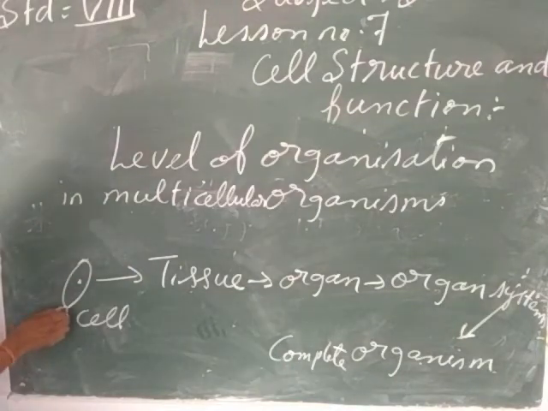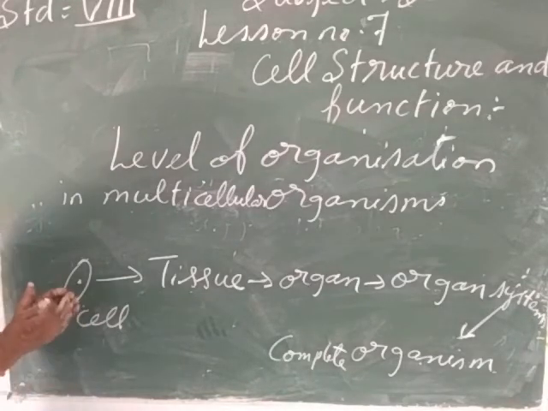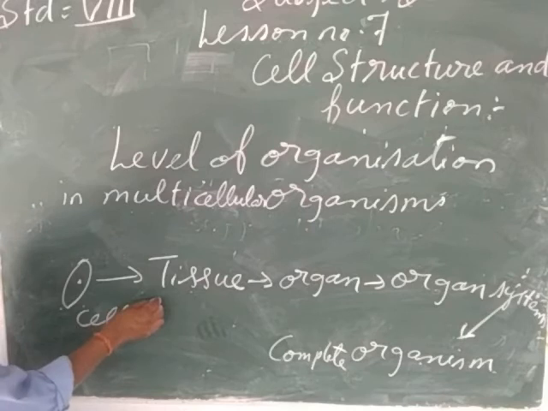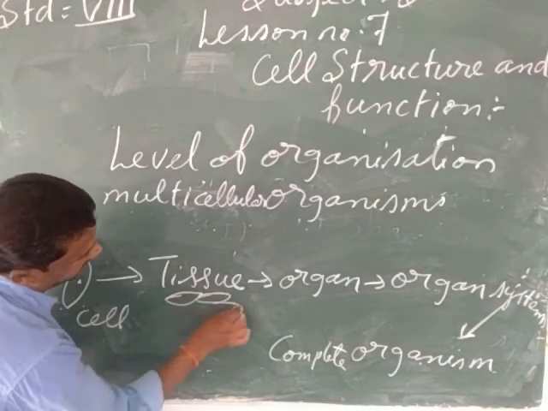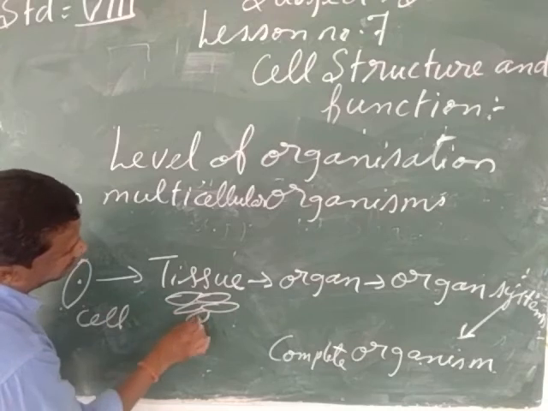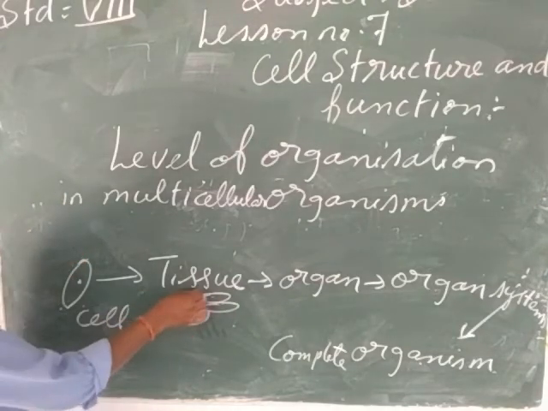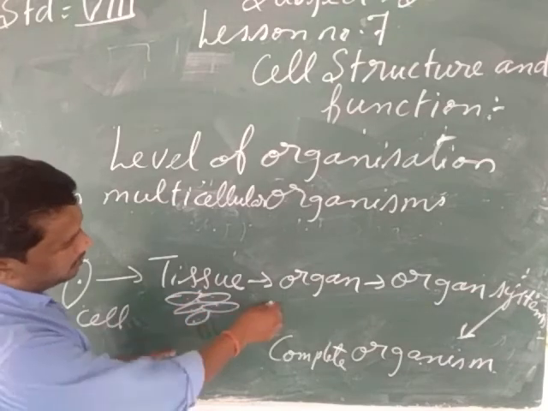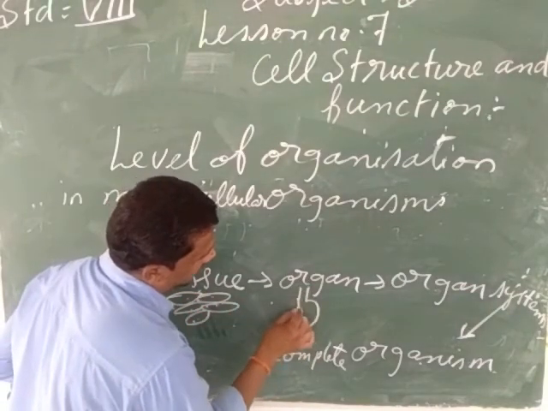First of all, the body starts from the cell. Now, a group of similar cells are joining together and they form the tissue. A group of similar cells is joining together and forms the tissue. And when a group of tissues join together, they form the organ. For example, the stomach.